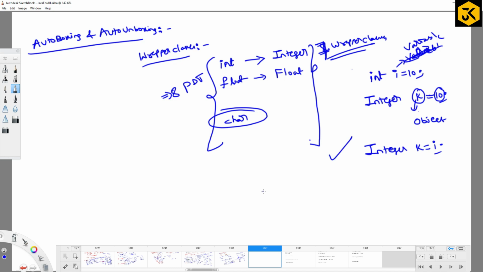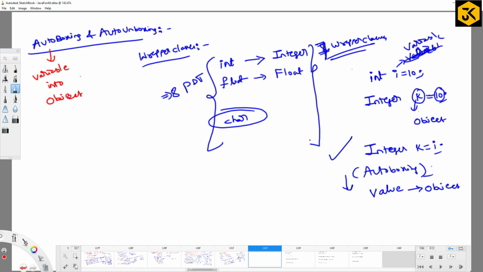Yes, it will be. That is what we call autoboxing. What is the meaning of autoboxing? Converting a variable into an object, I can call it autoboxing. Who is going to do this? The compiler itself does it, so there is no problem at all.